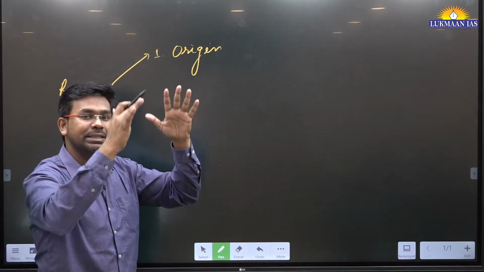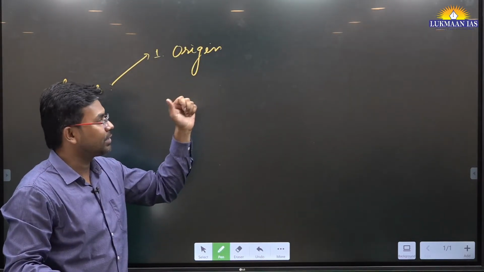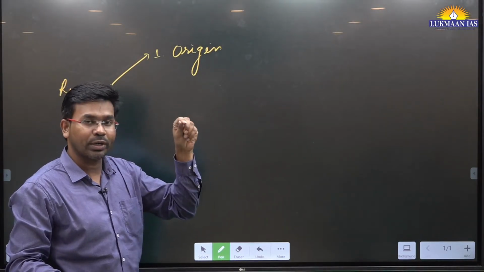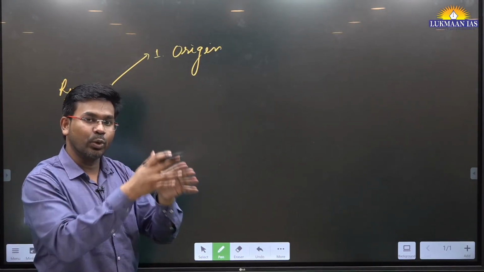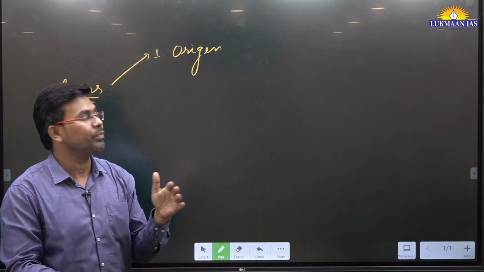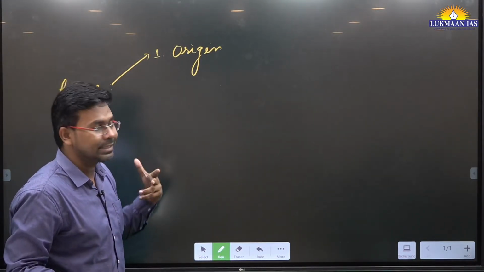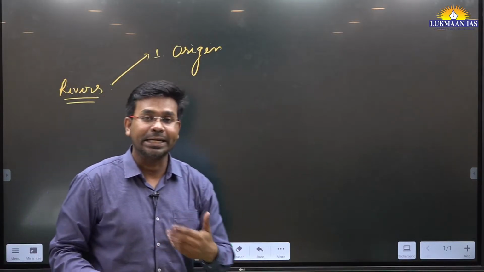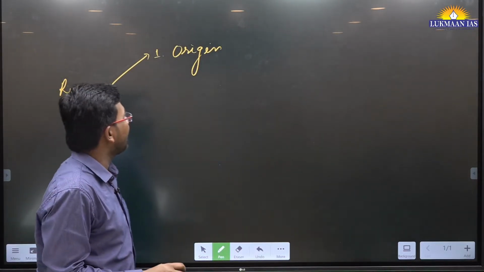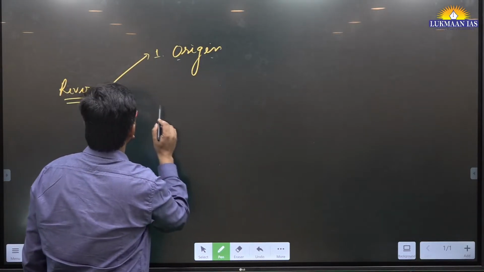Why? Because there the clouds condense, and after condensing they form water droplets, and then they slowly recede, and this leads to the formation of rivers. So whenever you are learning river mapping, you need to understand where the rivers are originating from.